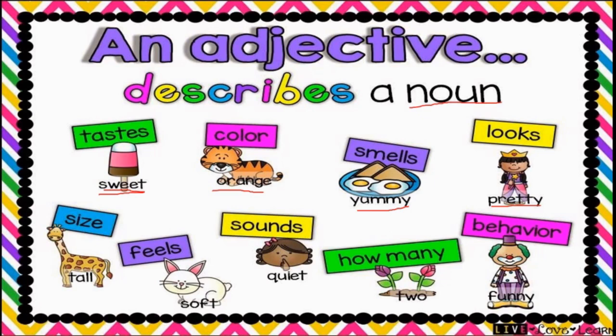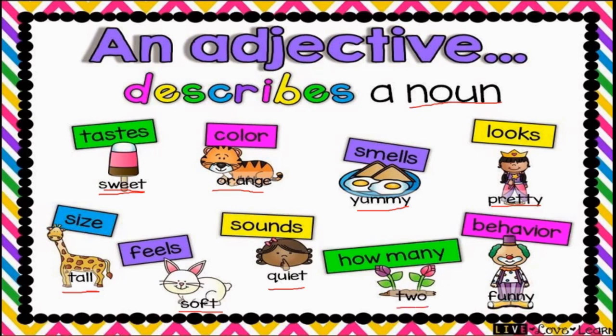Some more are there to tell the size. Giraffe is a tall animal, tall. And feeling, again here we can see the opinion or feelings. Rabbit is very soft. About the sound also we use quiet. And if you want to tell about the quantity, how many flowers are there?